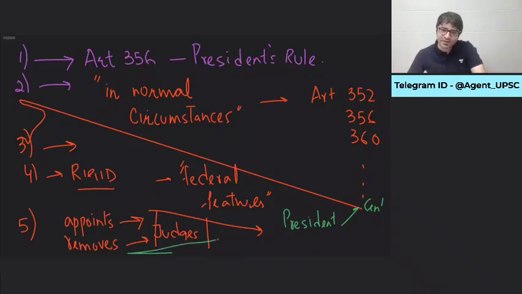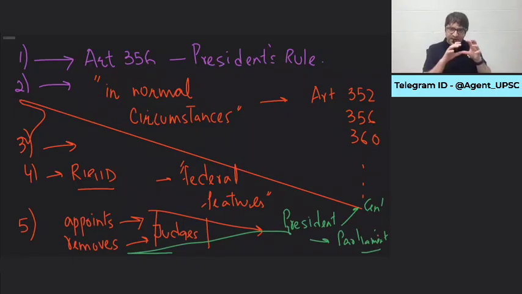Who removes judges? President. Based on the recommendation of parliament. So central government appointing judges. Central legislature recommending removal of the judges. If center is only involved, don't you think these judges will be biased in favor of center? Because after all, they are appointed by them, they can be removed by them.